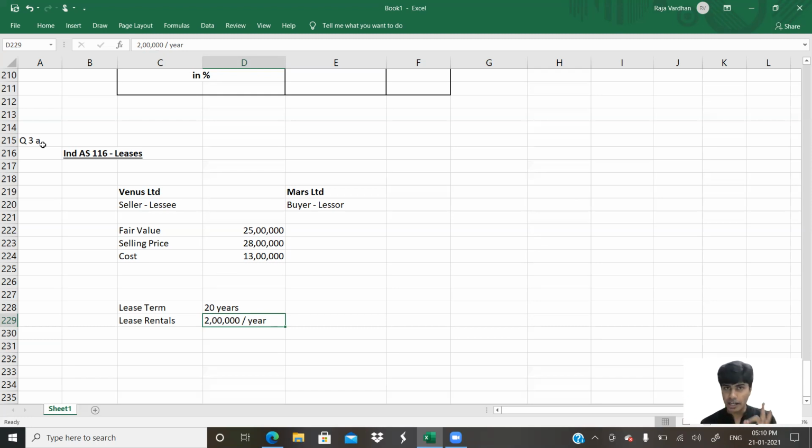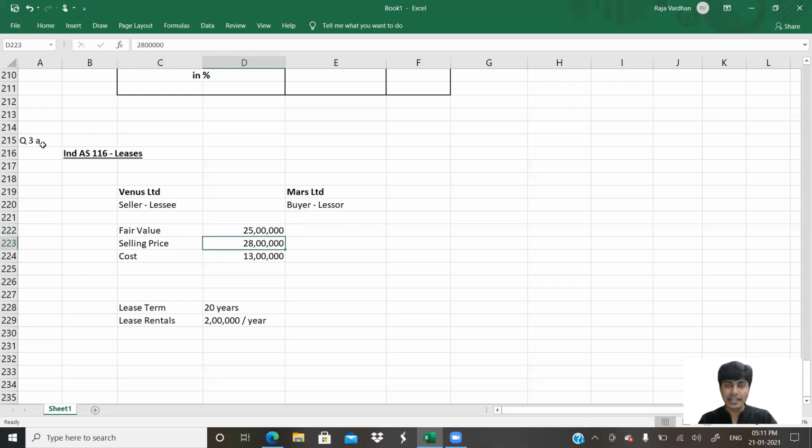You get that? Let me repeat whatever I'm trying to tell. 25 lakhs is the fair value, 28 lakhs is the selling price. So the 3 lakh collected in excess by Venus Limited is loan taken. With regard to these future payments, the 2 lakh we're paying annually will include repayment of this loan of 3 lakh. So what do we do? We discount the 2 lakh at the agreed market rate given to find the present value of future payments to be made by Venus Limited. Out of that, 3 lakh is repayment of loan. Balance is the right to use the asset. I hope that's clear. Come on, let's write whatever I just discussed.